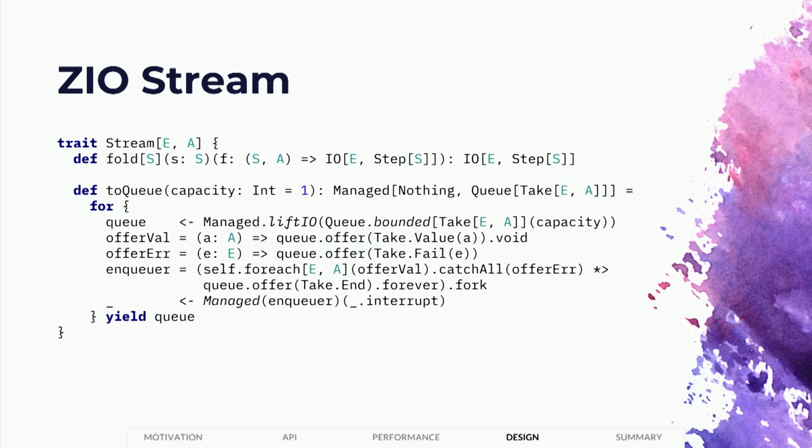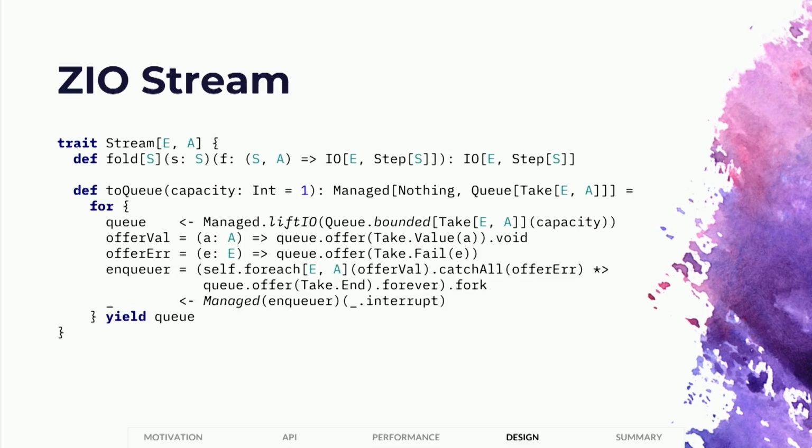And let me show you how simple this is. Here's a function that converts a stream into a queue. And it's amazing, it only takes like 5 or 6 lines of code to do this. And it does this by suspending the stream that's doing the iteration over the function that you pass to the fold. It suspends it until you pull something out of that queue. And then at the end of the day, this is wrapped in a managed resource, so you have to use this resource. When you're done using it, what happens is the stream doing the iteration is interrupted.